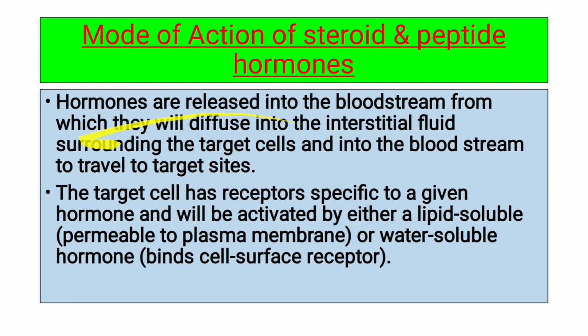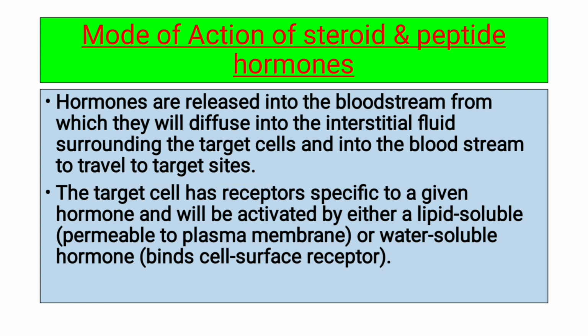From interstitial fluid they enter into the target cell and into the bloodstream to travel to the target cell. So hormones produced in their production place enter into the bloodstream. From the bloodstream they are carried into interstitial fluid. From interstitial fluid they either enter into the target cell or enter into the bloodstream, from which they travel to their target site, the target cells.